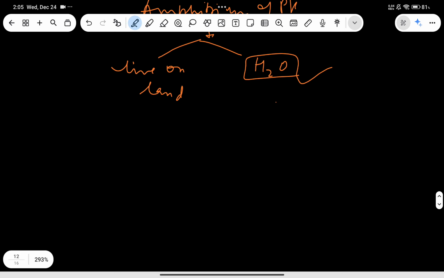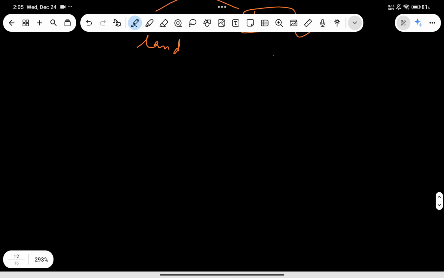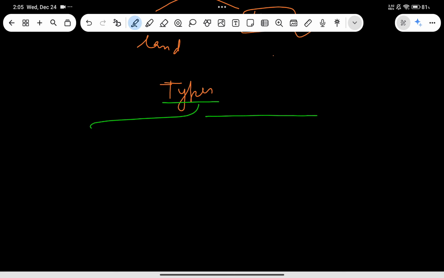All right. I'm trying to keep it very simple because the plant kingdom chapter is very big and you'll find so many examples there. But I'm just keeping it simple so that I can explain the topic here. So there will be two types of bryophytes. One is liverworts and the other one is mosses. In case of liverworts, the examples are Marchantia and Riccia.